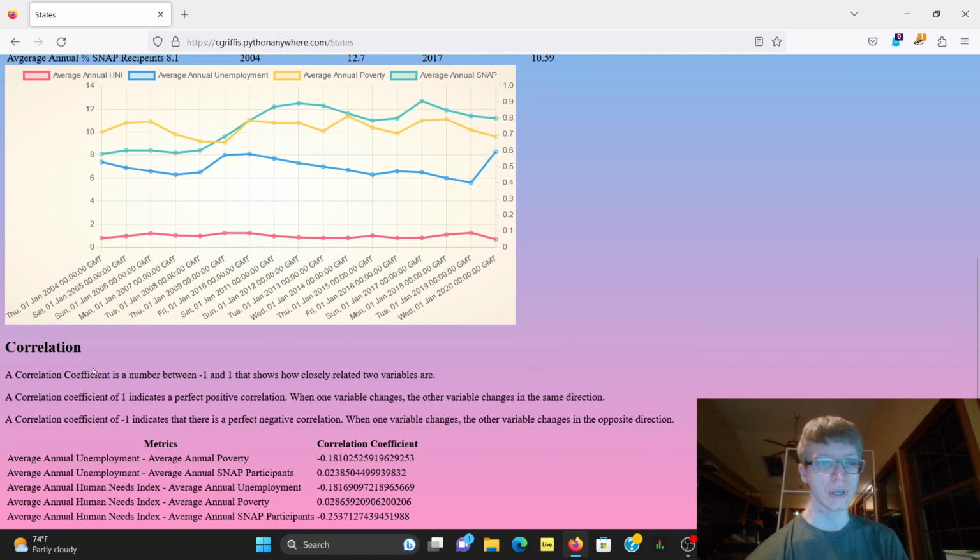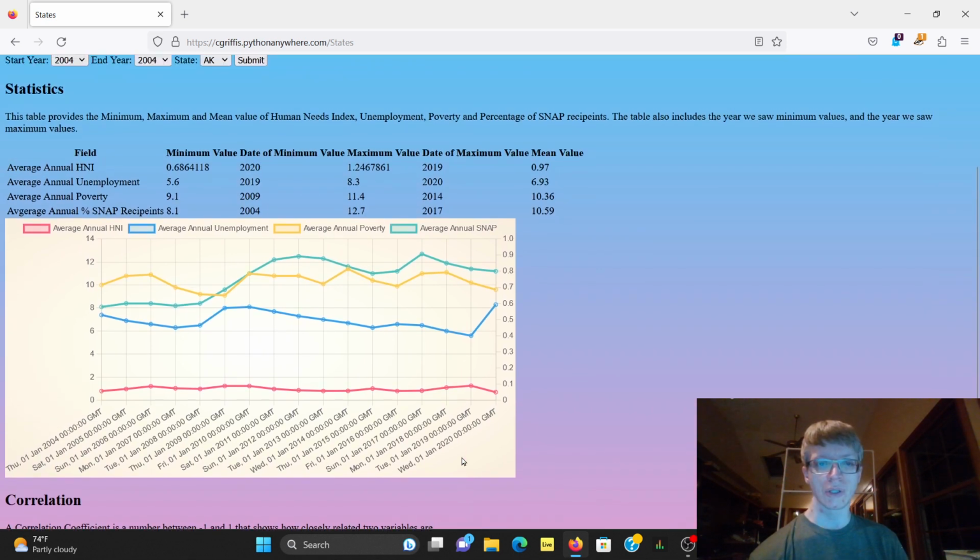We can also see there's a breakdown here that explains how correlation coefficients work. And with Alaska, we can see some interesting things. Most of Alaska's statistics are rather weakly correlated. And interestingly enough, unemployment and poverty have a very weak negative correlation in Alaska.